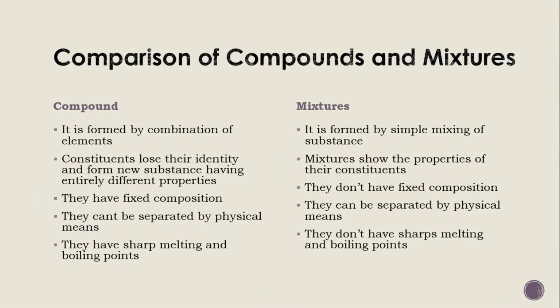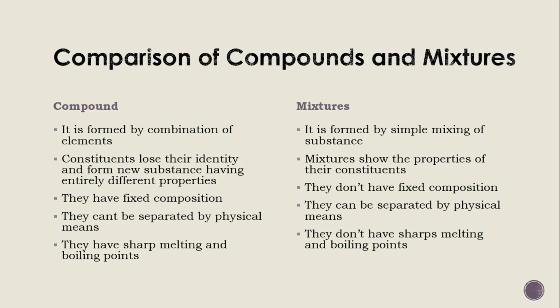Now, next we have a comparison between compounds and mixtures. A compound is formed by the combination of elements, as we've studied before. Constituents lose their identities. Elements, when combined, lose their own identities and form a new substance, the compound, having entirely different properties. Compounds have fixed composition. They can't be separated by simple physical methods. They have sharp melting and boiling points.